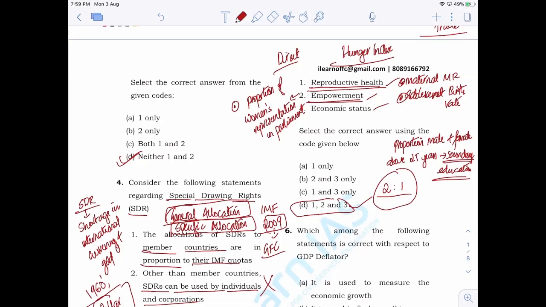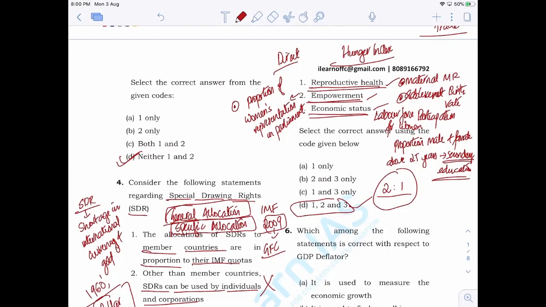second component of empowerment. Now the third aspect is economic status, whereby they will be looking into the labor force participation rate for women. Clear? So do understand these sub parts also. That will also be necessary because sometimes UPSC may ask questions related to it. Instead of asking the major indicators, they will be focusing on the minor indicators or sub indicators.